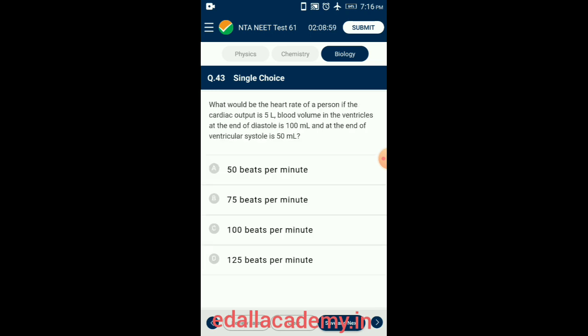Question number 43. What would be the heart rate of a person if the cardiac output is 5 liter, blood volume in the ventricle at the end of diastole is 100 ml, and at the end of ventricular systole is 50 ml? So the answer for this question is option C, 100 beats per minute. That is the correct option for this question.